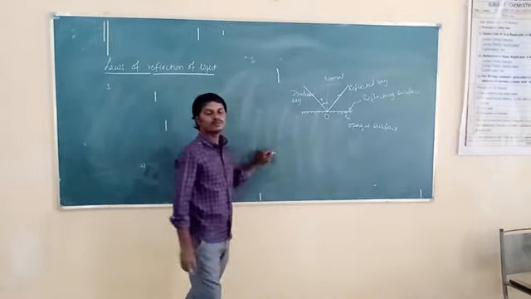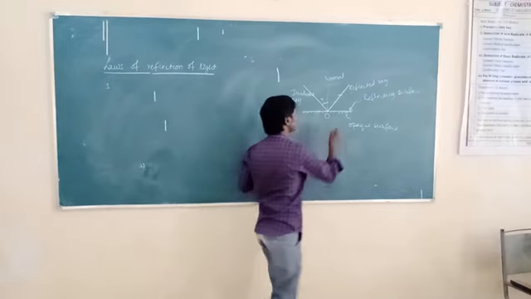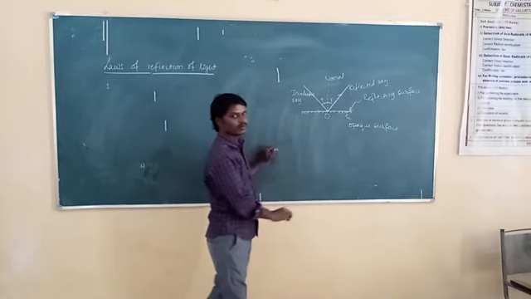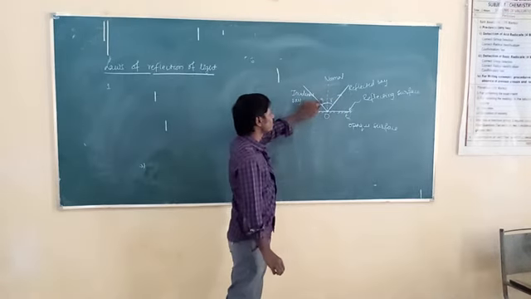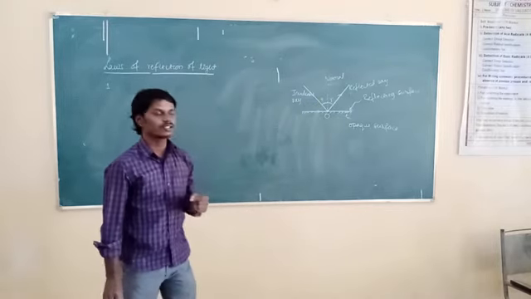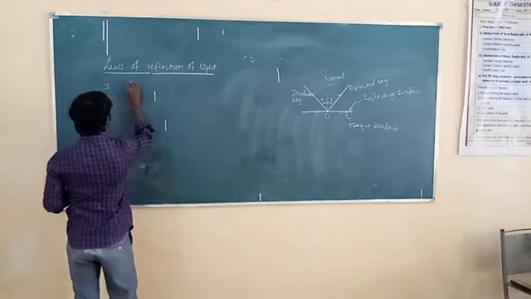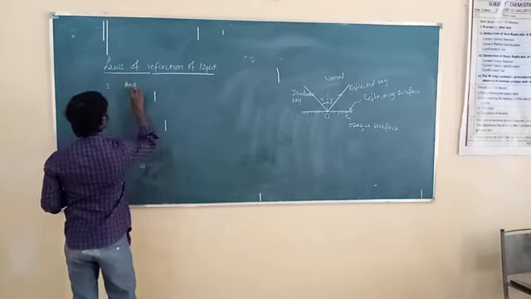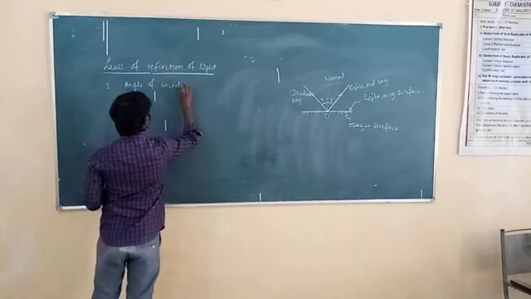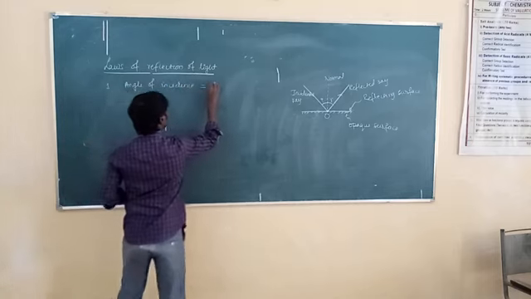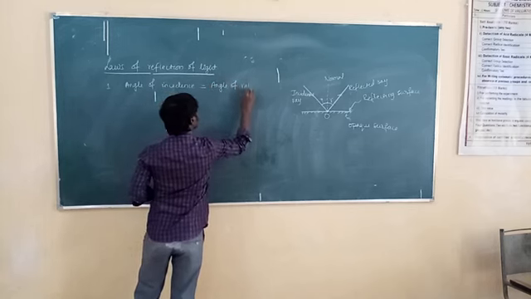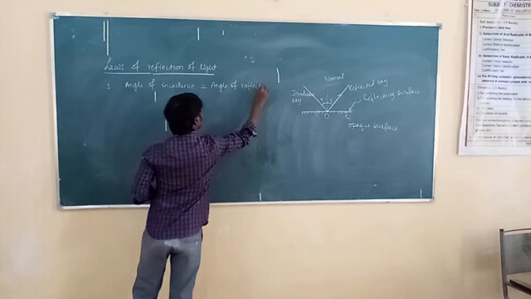And what is the angle of reflection? It is the angle between the reflected ray and the normal. So according to the law of reflection of light, the angle of incidence is equal to the angle of reflection. So the first law of reflection of light is that the angle of incidence is equal to the angle of reflection.